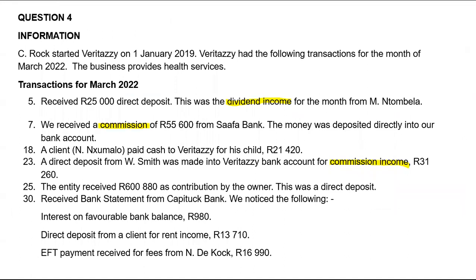On the 25th, the entity received 600,880 as contribution by the owner. You see, this is where I get so angry when my kids get it wrong. I'm saying, but how do you get this wrong? Because I just told you from the previous video that contribution by the owner is capital. Done. Okay, it was a direct deposit, so it won't go under analysis of receipts.